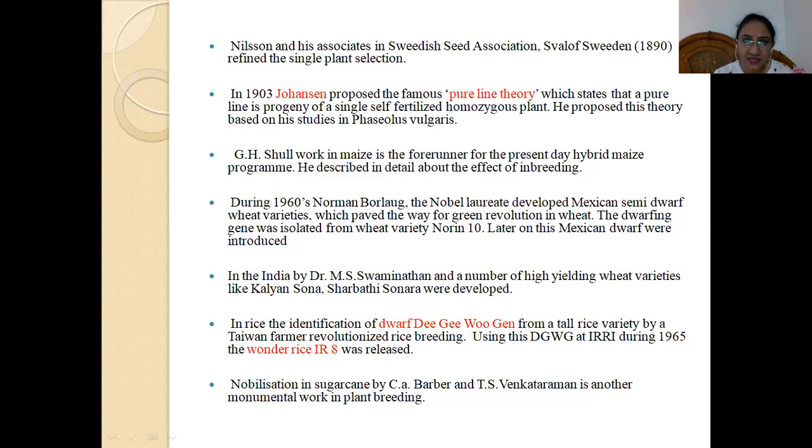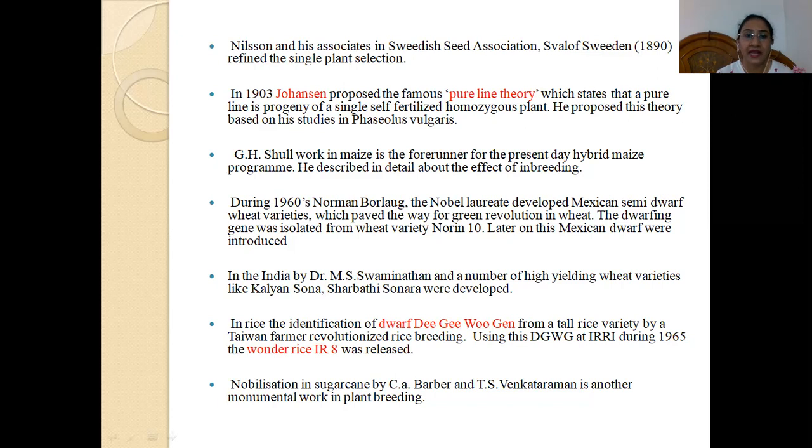G.H. Shull, who worked in maize, is the forerunner of the present-day hybrid maize program, and he studied the effect of inbreeding. In 1960, Norman Borlaug, the Nobel laureate, developed Mexican semi-dwarf wheat varieties which paved the way for the Green Revolution. Everybody knows Norman Borlaug for the Green Revolution in wheat by introducing the dwarfing gene, which is Norin 10. You have to remember that he was given the Nobel Prize because he introduced the dwarfing gene in wheat.